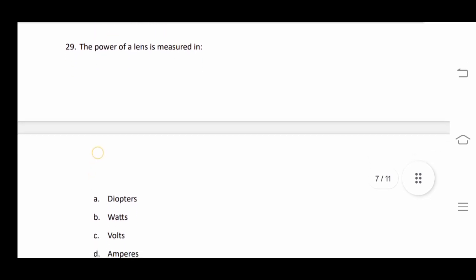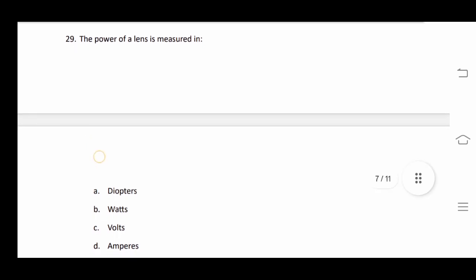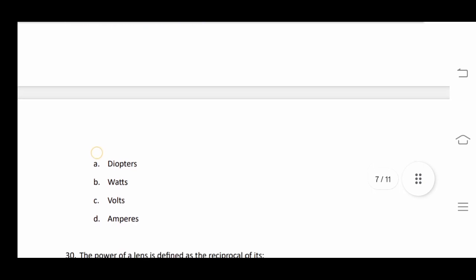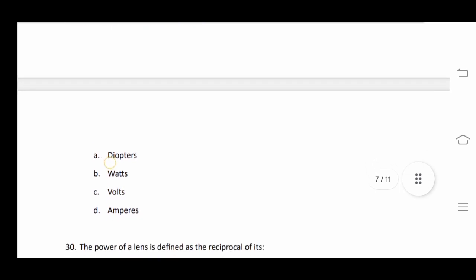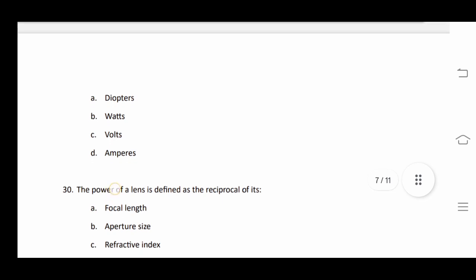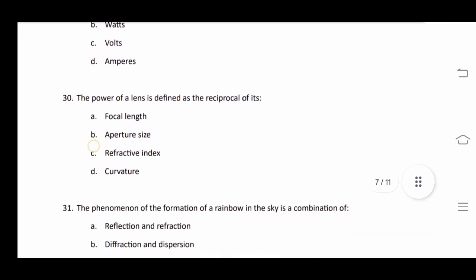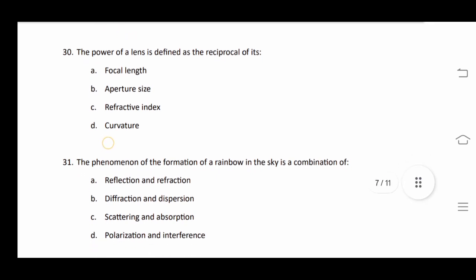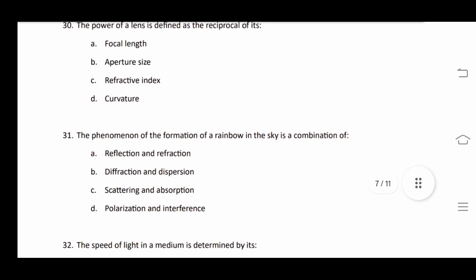In the next question it is asked: power of a lens is measured in... Normally, in daily life, power is measured in watts. Here the power of a lens is measured in diopters. And the next question: power is defined as the reciprocal of its focal length. So the answer will be option A.